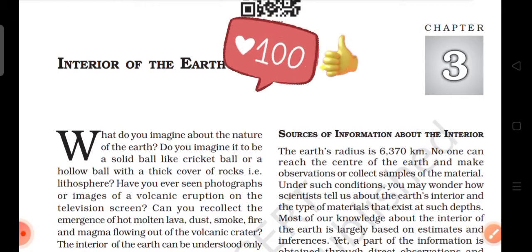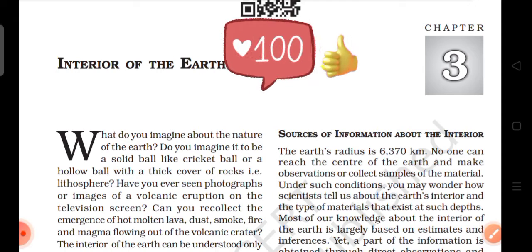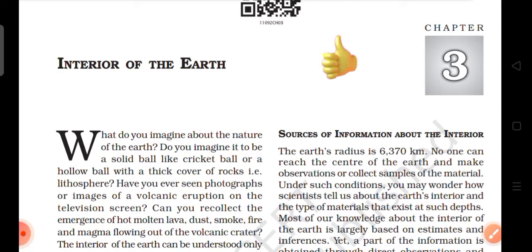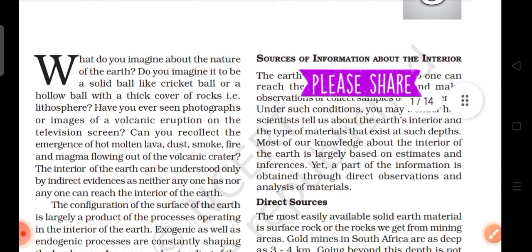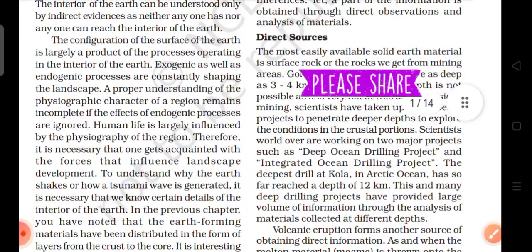So here we'll get started with the chapter. First of all, we'll start with sources of information about the Earth's interior. There are two sources for information about the Earth's interior: direct sources and indirect sources. So we'll read about direct sources, what are direct sources and how we find about them.